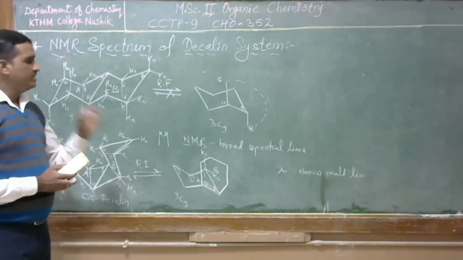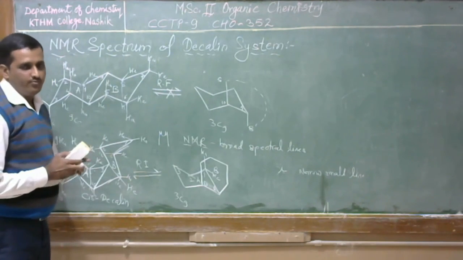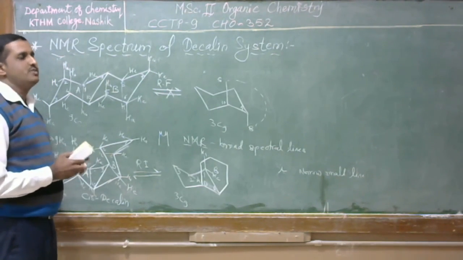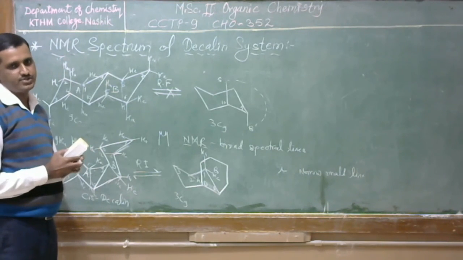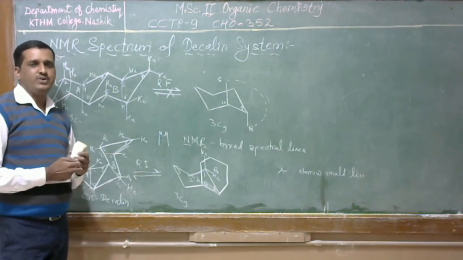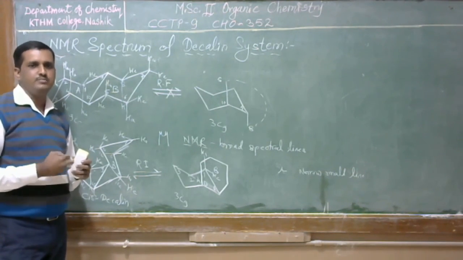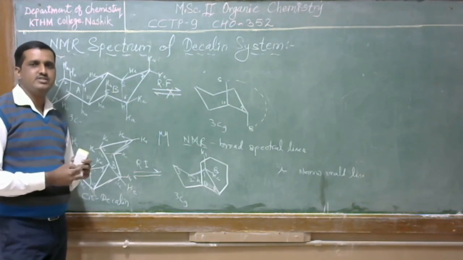Okay, so this will be helpful to identify whether the decalin system is cis or trans. NMR is one of the important tools to identify whether a decalin system is a cis-decalin system or a trans-decalin system.